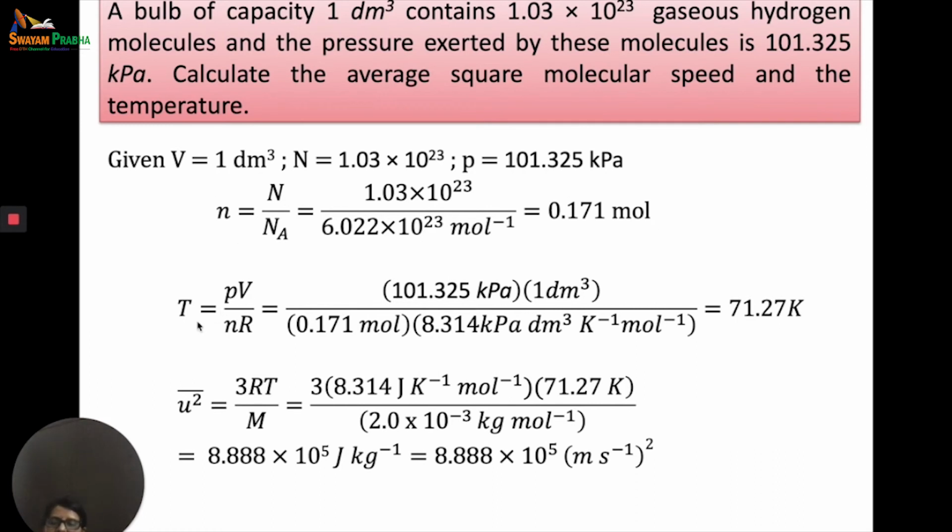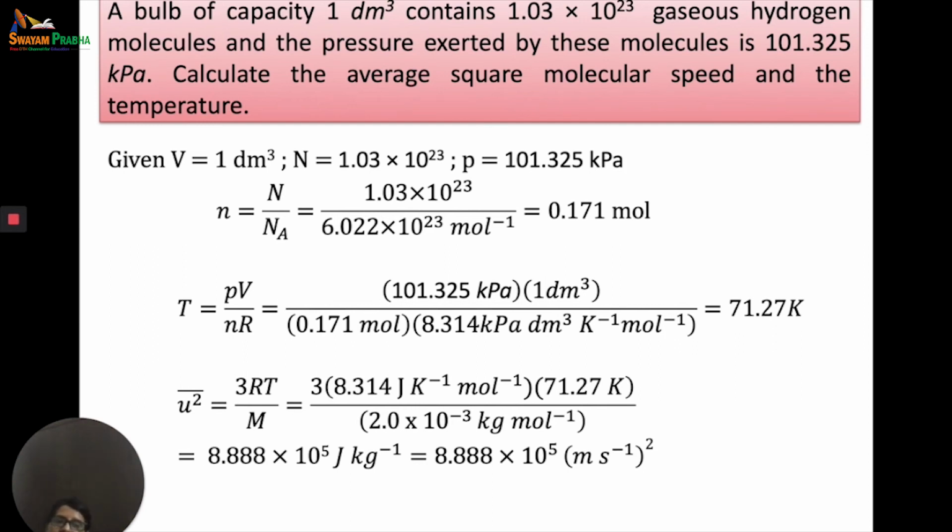Now let us find out the value of temperature. Using the ideal gas equation, PV is equal to nRT, so T is equal to PV by nR. We are given the value of pressure, so pressure we will take as 101.325 kilopascal. Volume we will take as 1 decimeter cube. n we have taken as 0.171 mole, which we had calculated before. And the R value that we are going to take will depend upon all these three values. So we are here taking 8.314 kilopascal decimeter cube per Kelvin per mole. Please, you have to understand that you have to remember the values of R that you will be using.